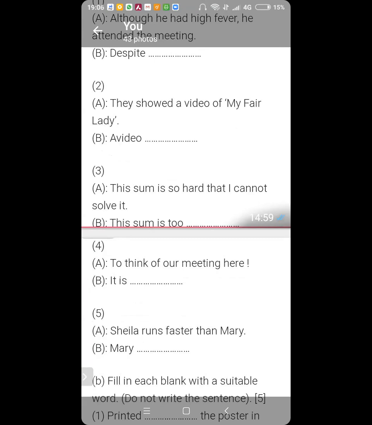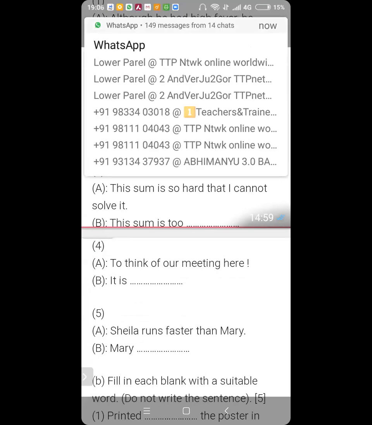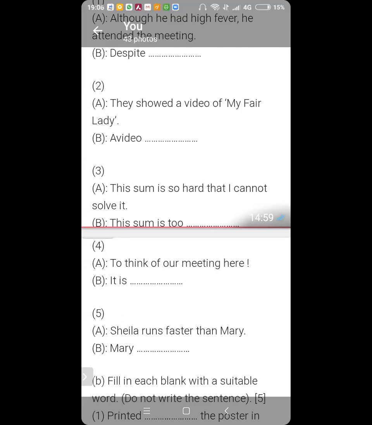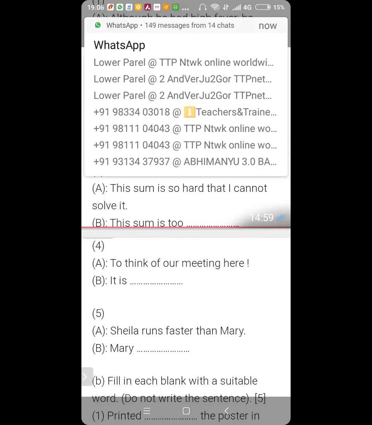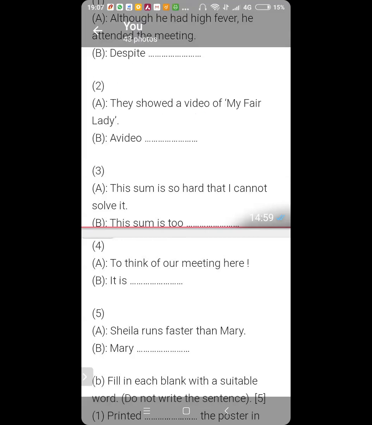Now, let me first explain this. To think of our meeting here, they have put an exclamation mark. So that means that person is thinking that it is very odd, very strange, very unusual that we are meeting here. So this is an exclamatory sentence, and you are asked to convert that into a declarative sentence. It is very strange for us to meet here. Okay, that is how you will convert. Got it?